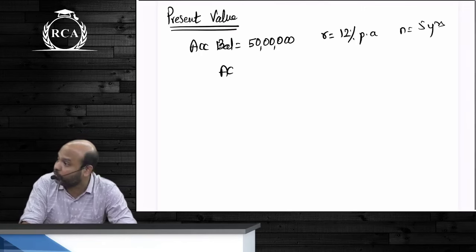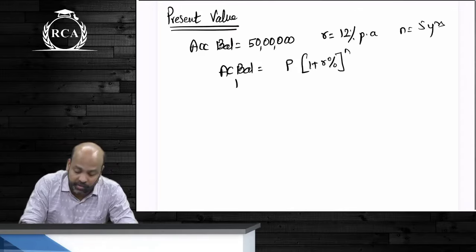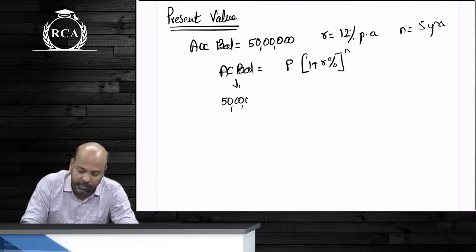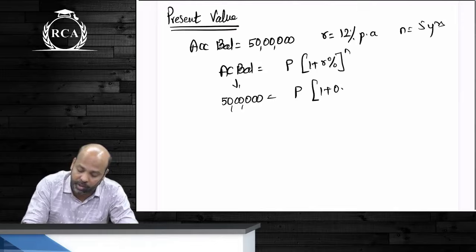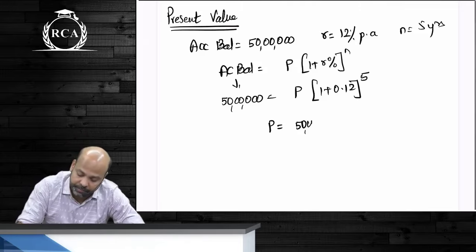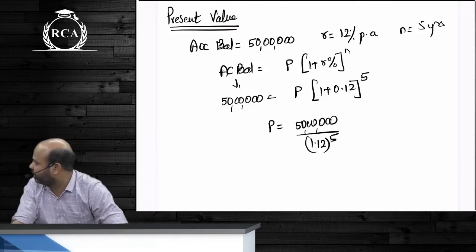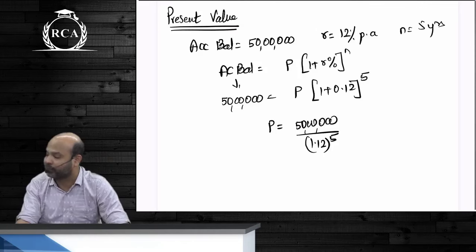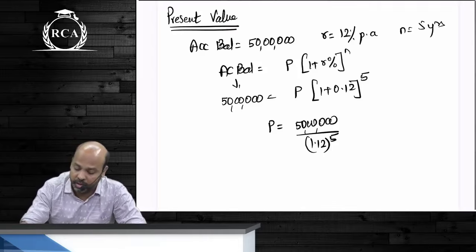So the formulas are exactly the same, guys. You still write accumulated balance equals P into 1 plus R percent whole power n. It is just that in place of accumulated balance, you have an amount of 50 lakhs. That 50 lakhs will be equal to P into 1 plus 0.12 whole power 5. So we'll write principal amount as 50 lakhs divided by 1.12 whole power 5. You either compute the value of 1.12 whole power 5 first, or you first arrive at 1 divided by 1.12 whole power 5. Is it understandable?